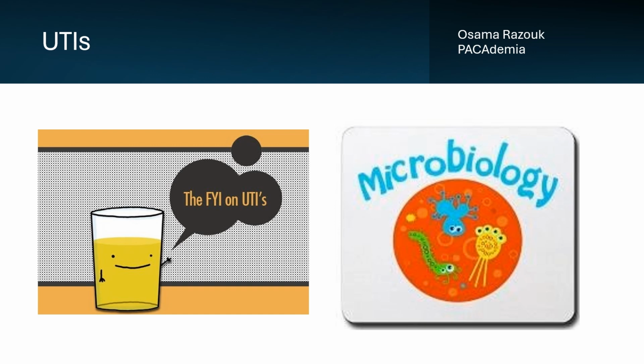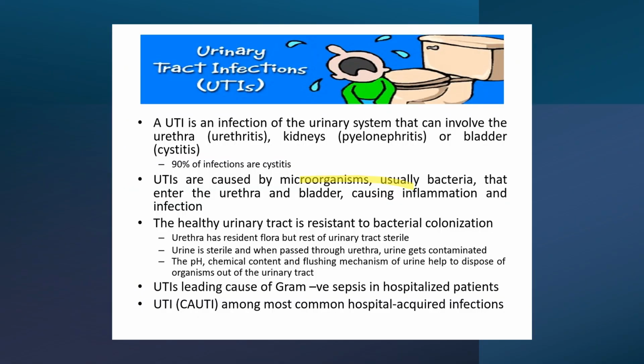We're going to be discussing urinary tract infections today, inshallah. Everything related to it, from the pathogenesis, the risk factors, as well as the different causative agents, inshallah. Introduction. What are UTIs? They are any microorganisms, usually bacteria, that can cause an inflammation or infection of the urinary tract, and that can include the urethra, the kidneys, renal pelvis, or even the bladder.